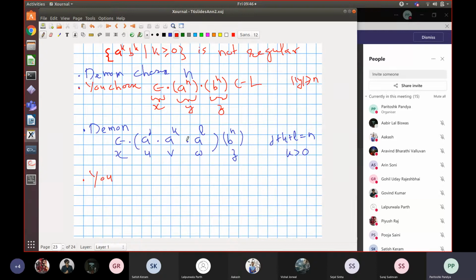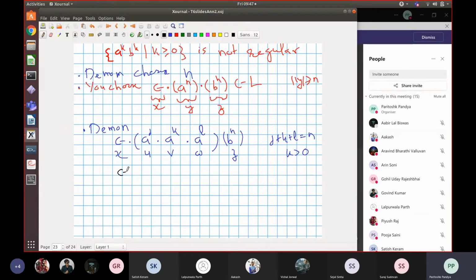You say that I choose to repeat the pump 0 number of times, right? So choose i equal to 0. So basically, my pumping lemma says that if the language is regular, then what does the pumping lemma say? I will draw that in black.